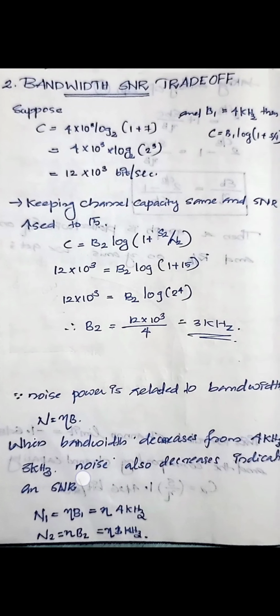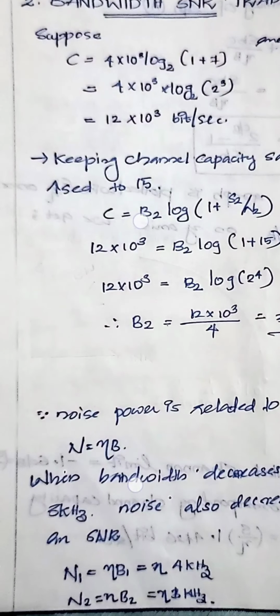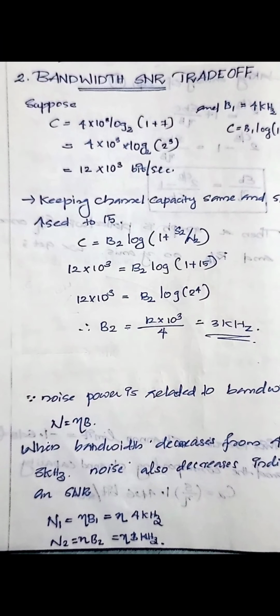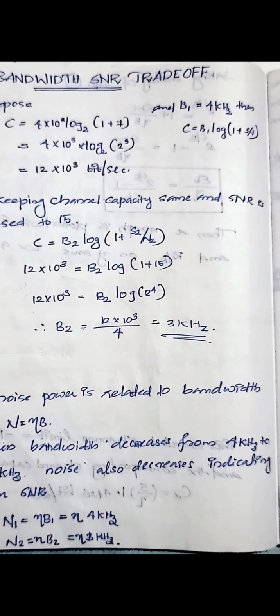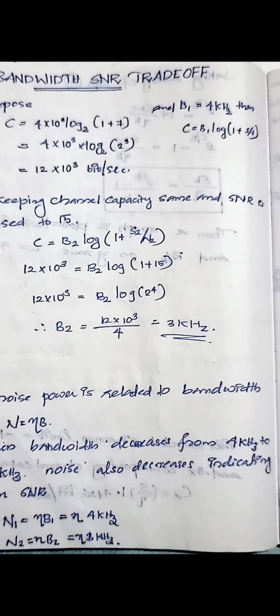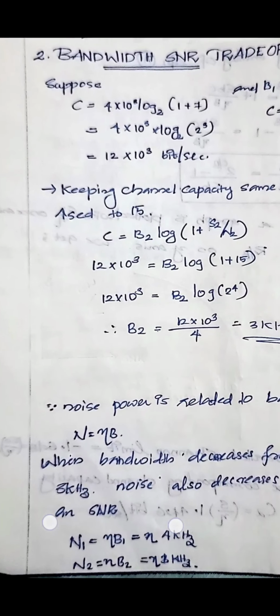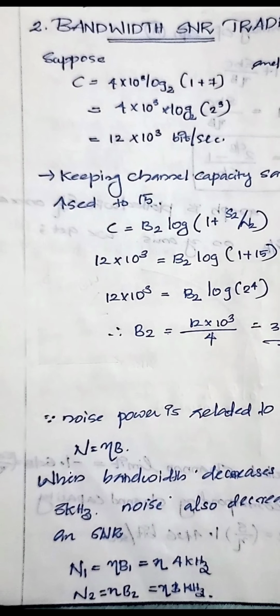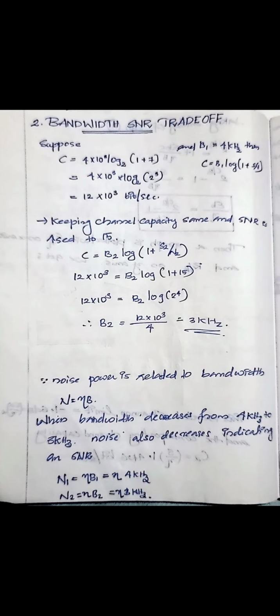Noise power is related to bandwidth: N equal to eta B, and the bandwidth decreases from 4 kilohertz to 3 kilohertz. Now we have N1 equal to eta B1, that is eta into 4 kilohertz. In the second case, N2 is equal to eta B2, that is eta into 3 kilohertz. The bandwidth is reduced to 3.